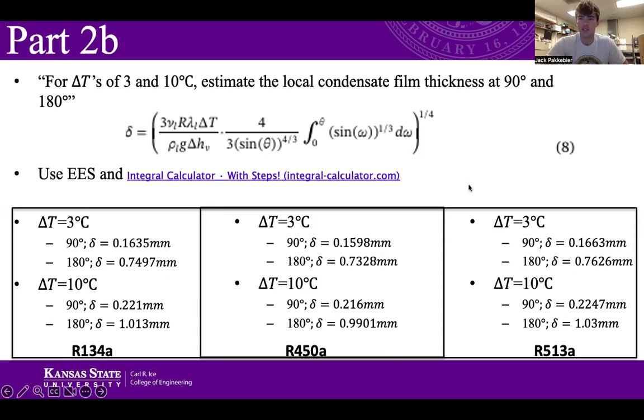Dip and I actually had some conversations about this. We were a little bit concerned because of our previous results. We were thinking R134A should have the lowest film thickness because it had the highest heat transfer coefficient, but it's actually the middle result. And this kind of shows that the heat transfer coefficient, while depending on this film thickness, is for these refrigerants being more impacted by the refrigerant properties itself, like viscosity and the thermal conductivity of it.